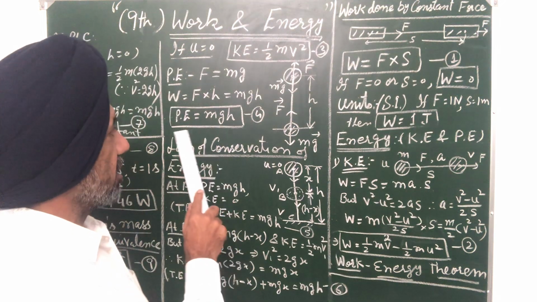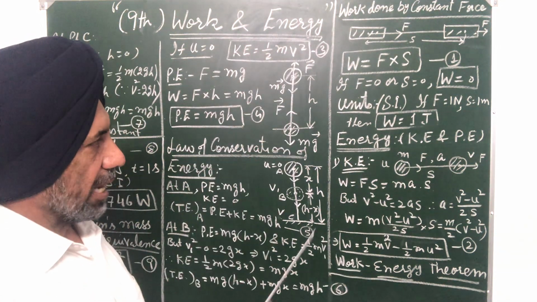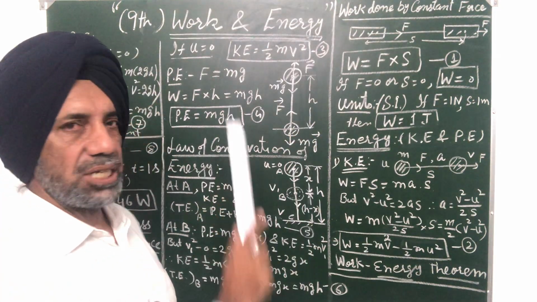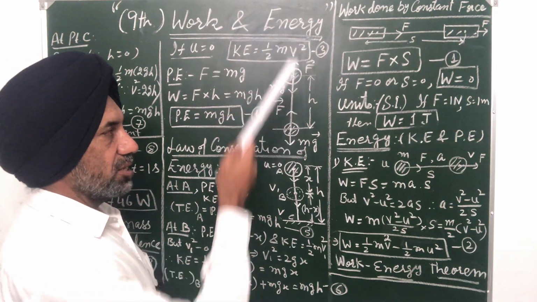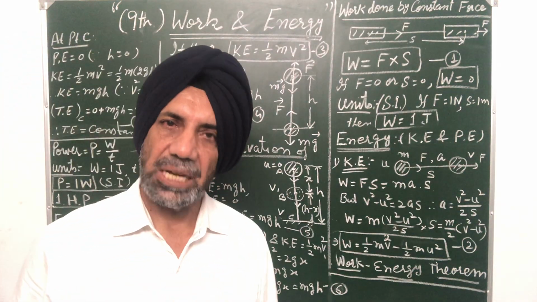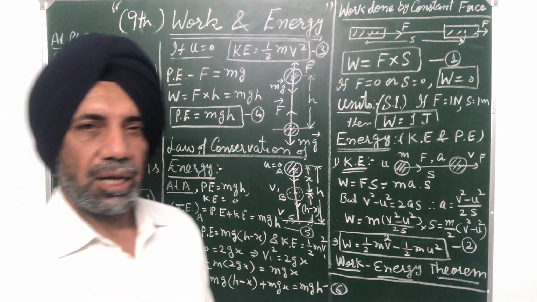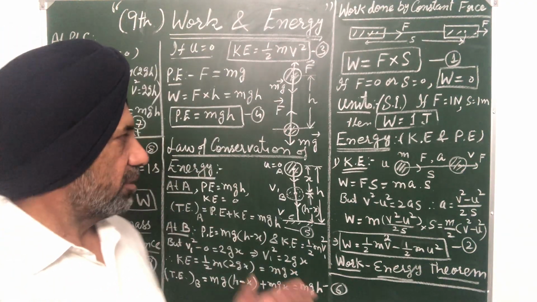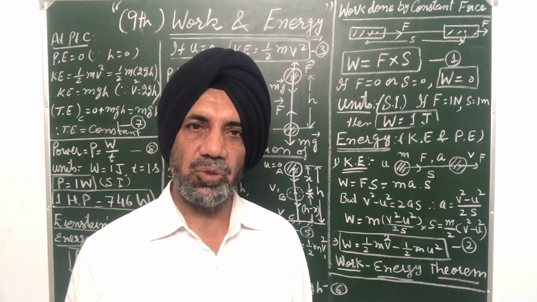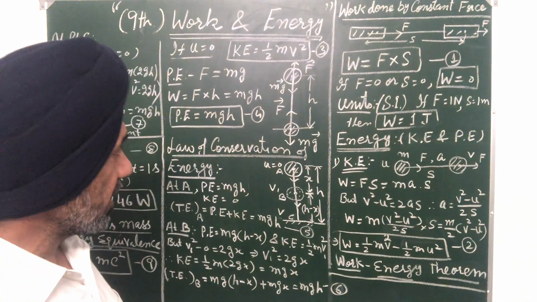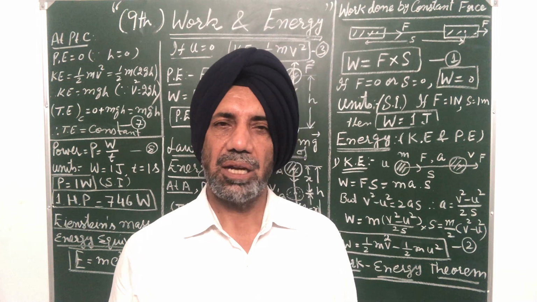So the expression for potential energy is mgh, and kinetic energy is half mv square. Potential energy is due to position. As height changes, potential energy changes. The more the height, the more the distance to which the body is raised, the more the potential energy. Then the law of conservation of energy. Now, the total energy of a system remains conserved. This is the law in this universe. Total energy is conserved. That is, the sum of kinetic energy and potential energy is always constant.